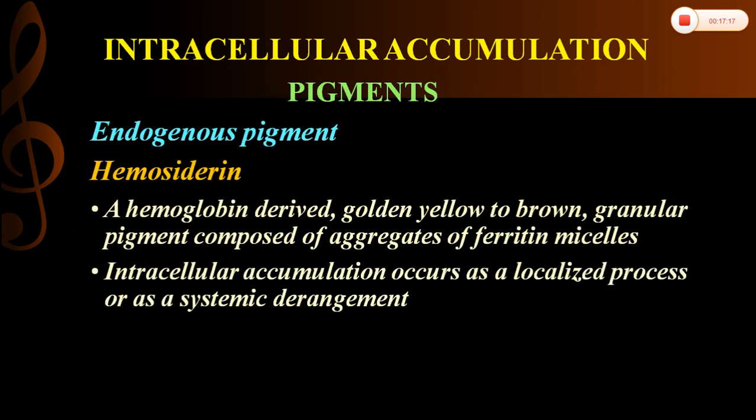Next, another example of an endogenous pigment is hemosiderin. Hemosiderin is a hemoglobin-derived endogenous pigment, golden yellow to brown in color and granular, and it is composed of aggregates of ferritin micelles. Intracellular accumulation of hemosiderin can occur as a localized process or as a systemic derangement.